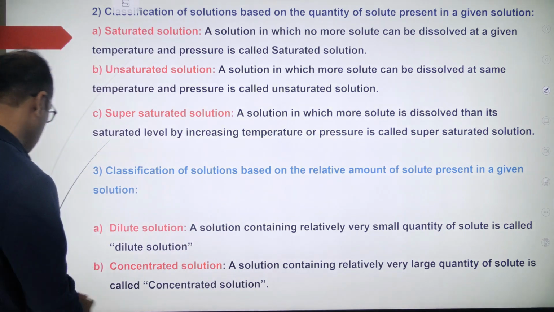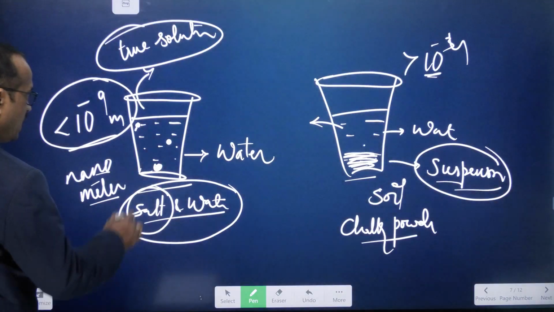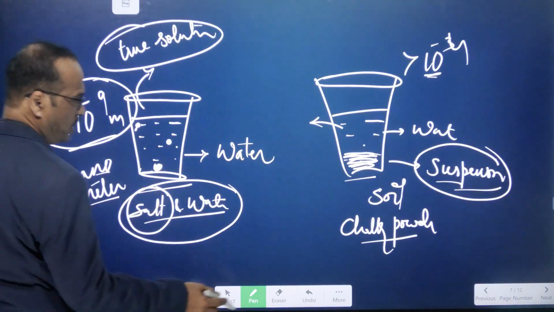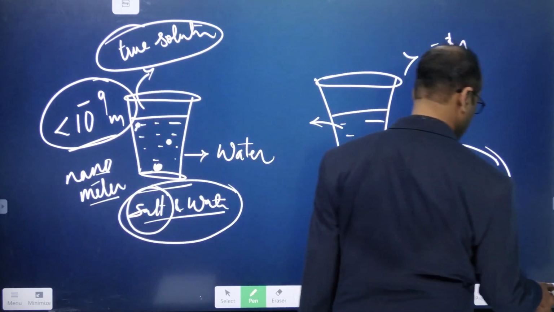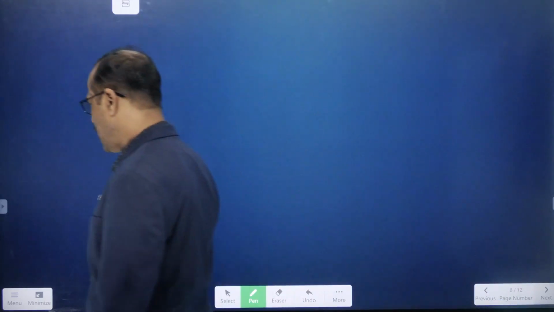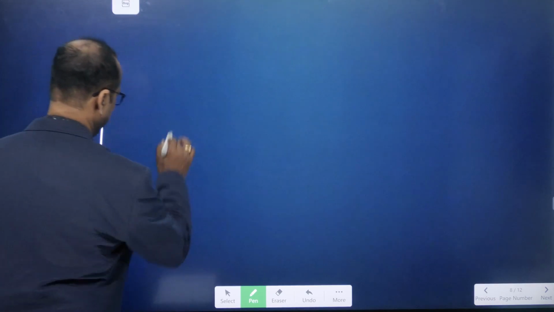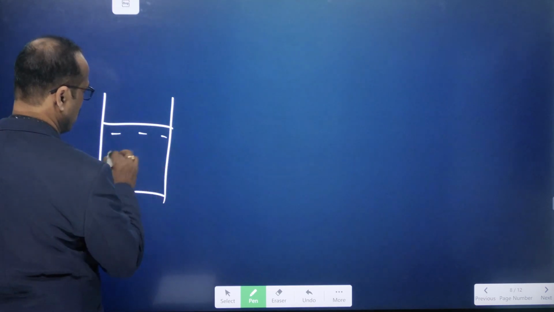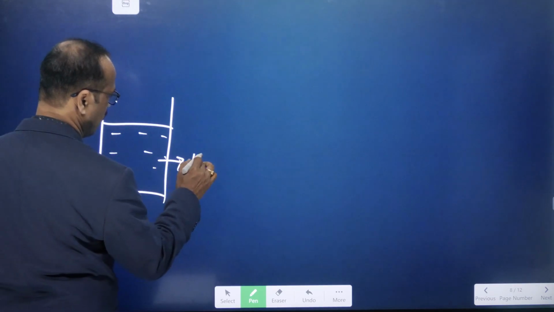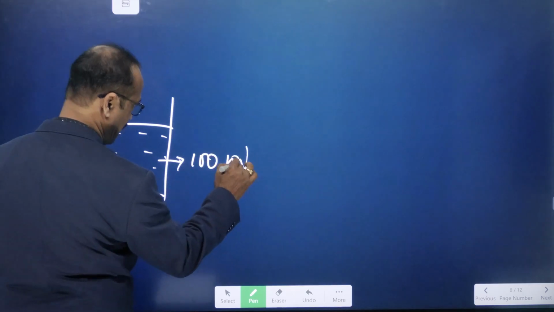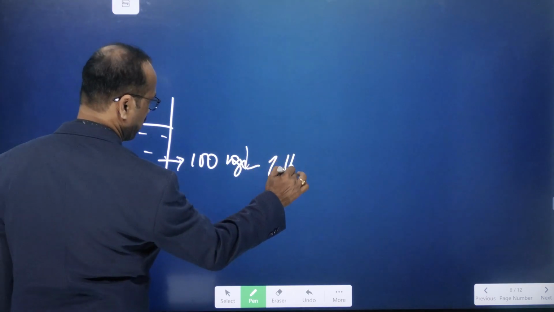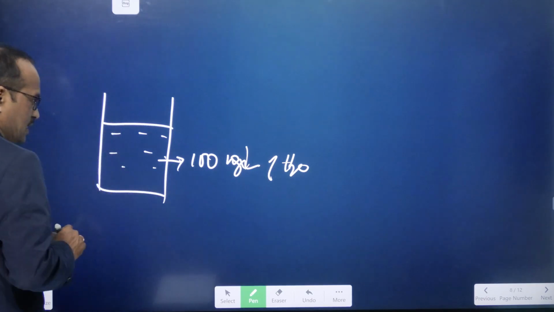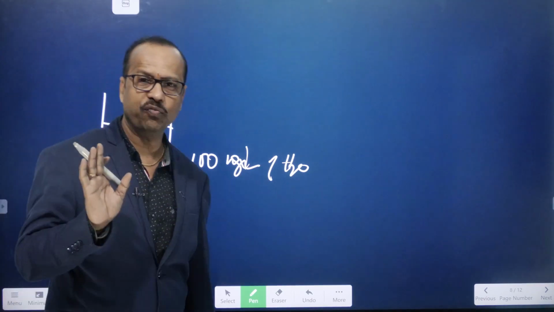For example, students, I have taken one beaker with 100 ml of water, or 100 grams of water.